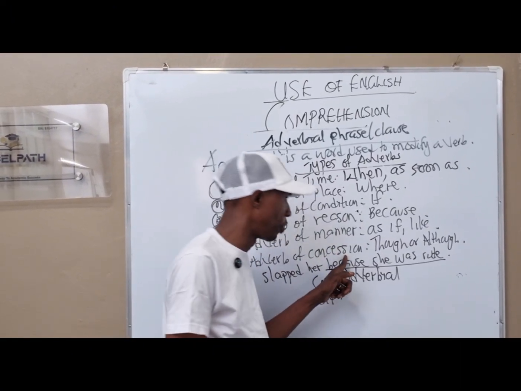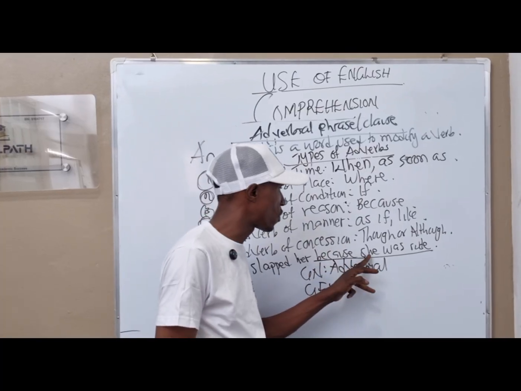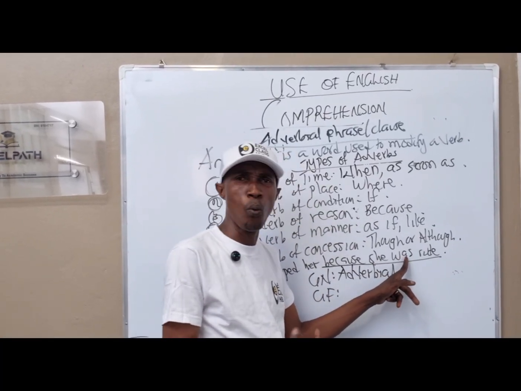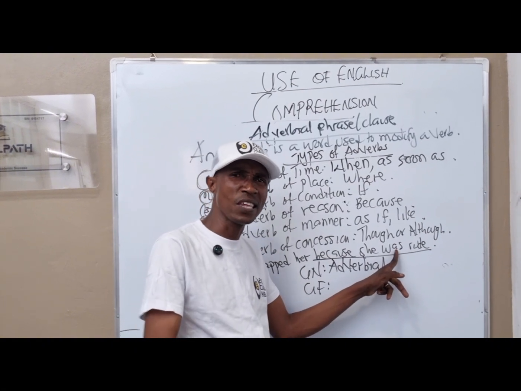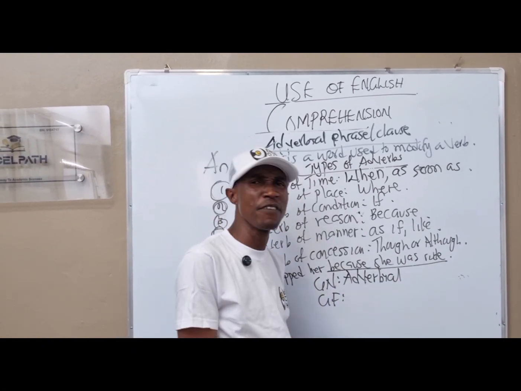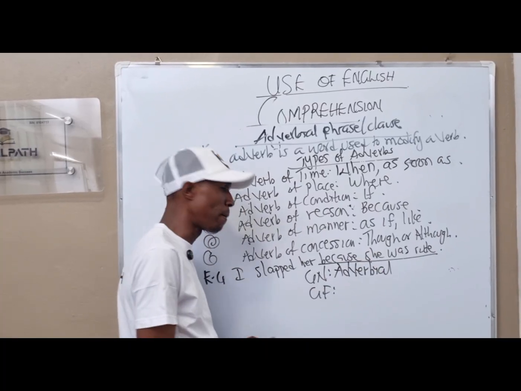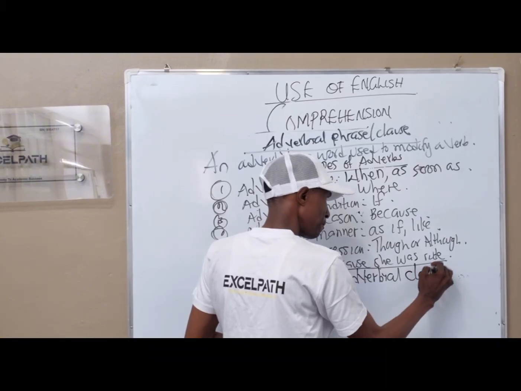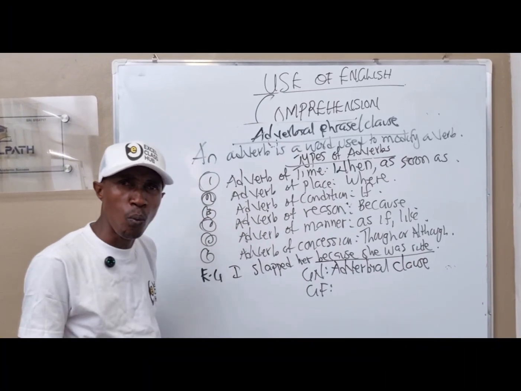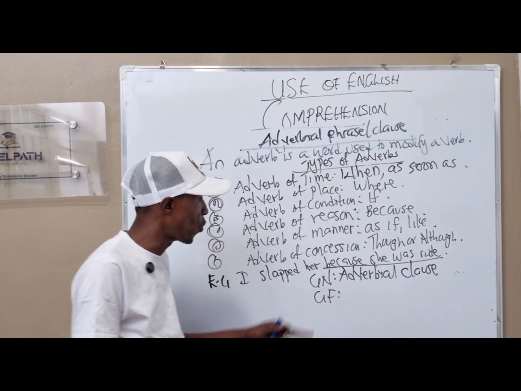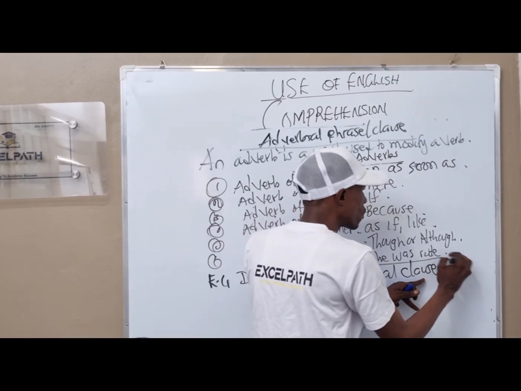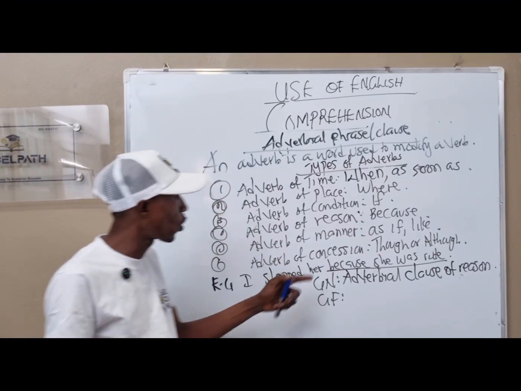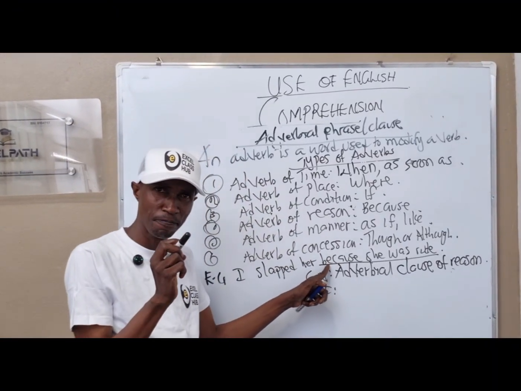If it's a phrase, no verb. If it's a clause, there is a verb. Now, we have because. We all know that because is an adverb. After because, you have your she. She is a pronoun. And after she, you have your what? Was. Was is an auxiliary verb. And for the fact that you have a verb in this statement, automatically the answer becomes what? Adverbial clause. But the question is this: what type of adverbial is this? We have it to be what? Adverbial clause of reason. What makes it adverbial clause of reason? Because of the underlined word because.